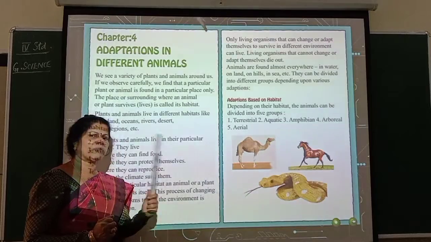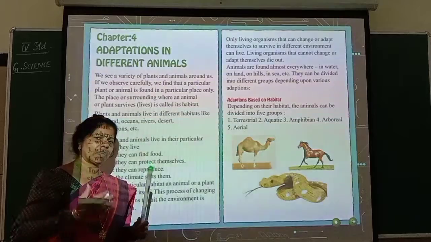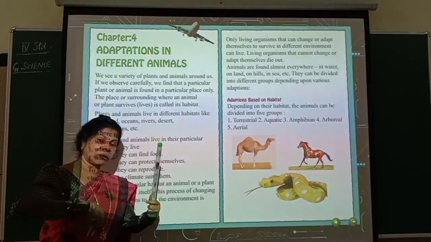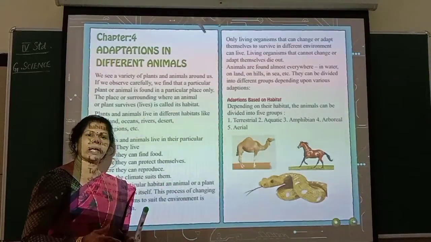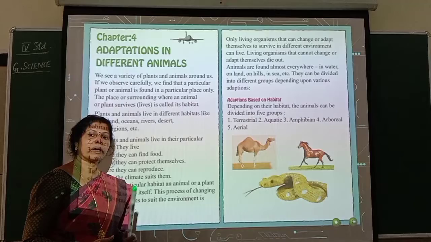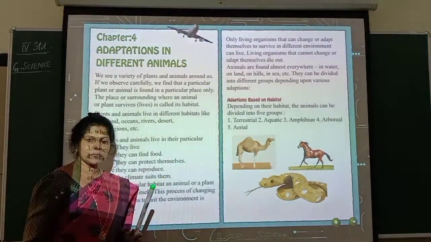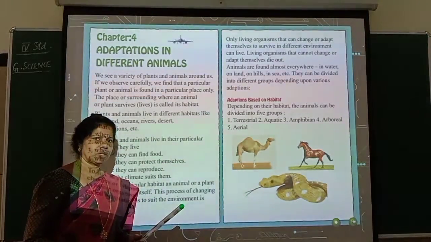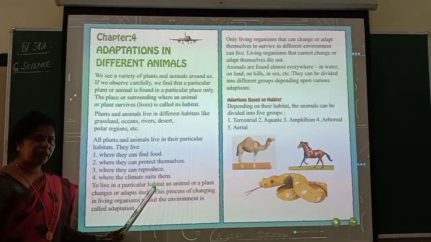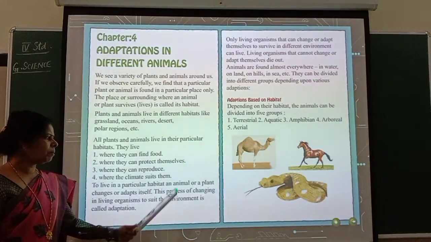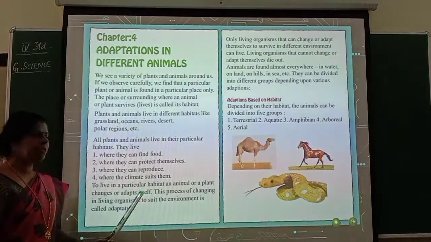But at the same time, if they are going to hot regions, can they wear a cap? Can they wear gloves? Can they wear wool or fur? No. Why? Leather and all, they cannot use in hot regions, because their body becomes too hot. It means they cannot bear that heat. You understood? So, what is said here? To live in a particular habitat, in any surroundings, an animal or a plant has to change or adapt itself.